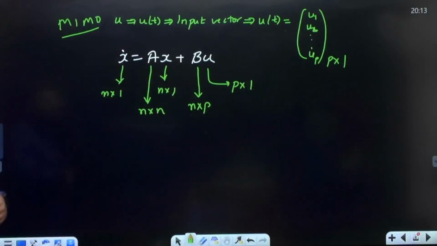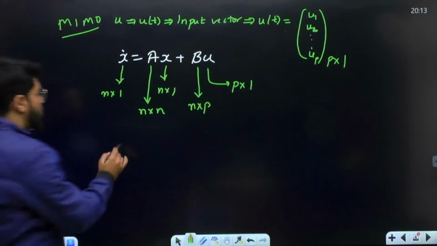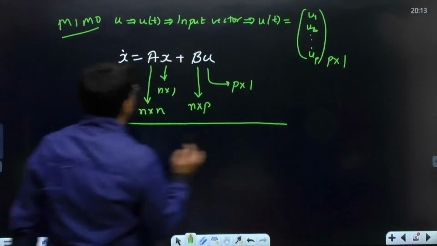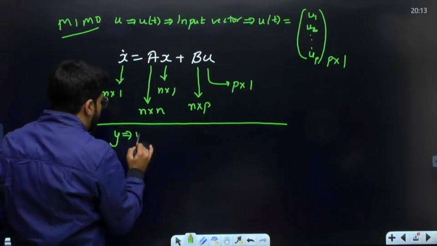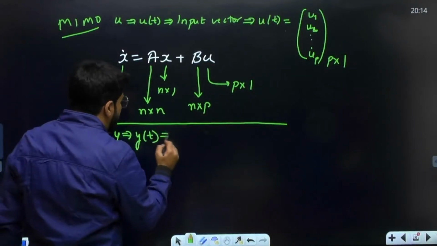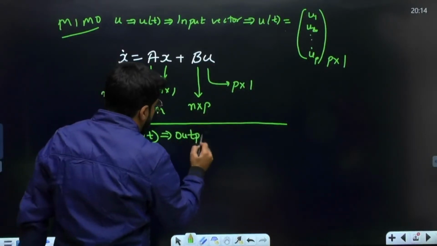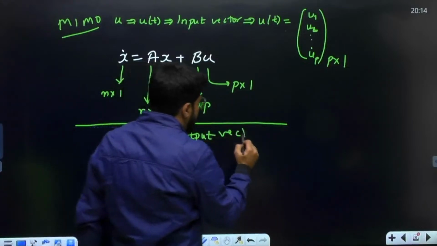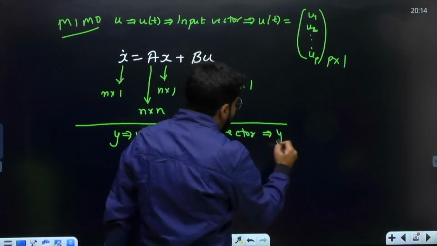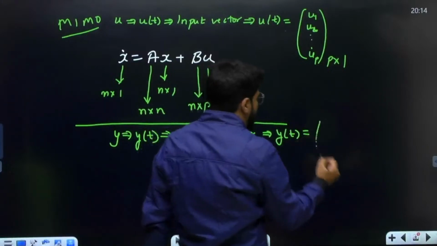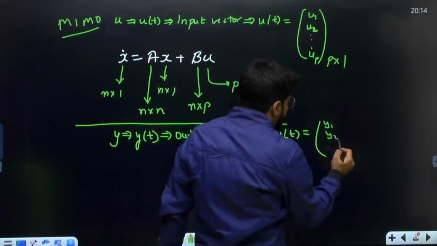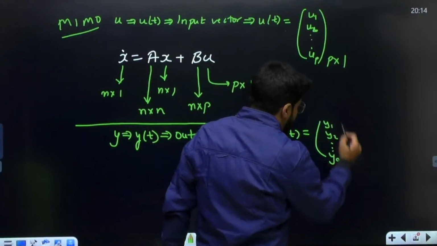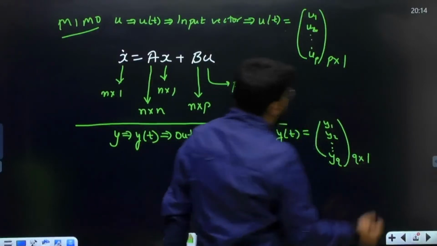Similarly, if I talk about the output, for a MIMO system again, y(t) would mean the output vector, and that is again a column vector containing all the outputs. Let us assume that the system has Q outputs. So this is a vector of the size Q cross 1.